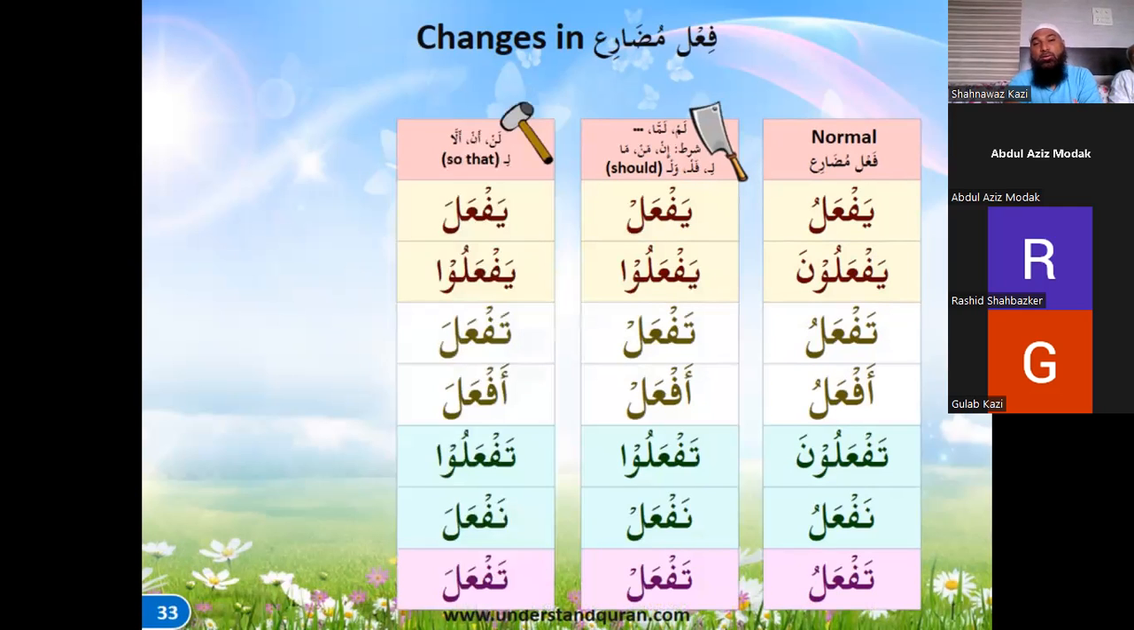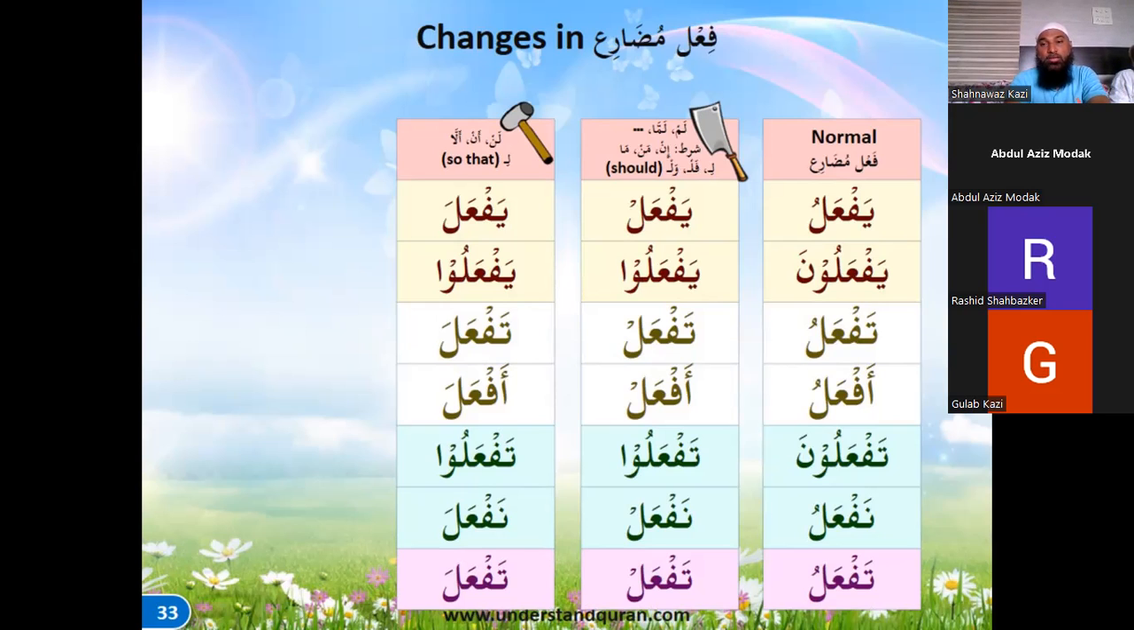Now with the hammer, the words of the hammer are li and lan and an and Allah. Allah is actually an plus la, right? That also will give a fatha, Allah. Right? So these are the words of the hammer: lan, an, li, and Allah.